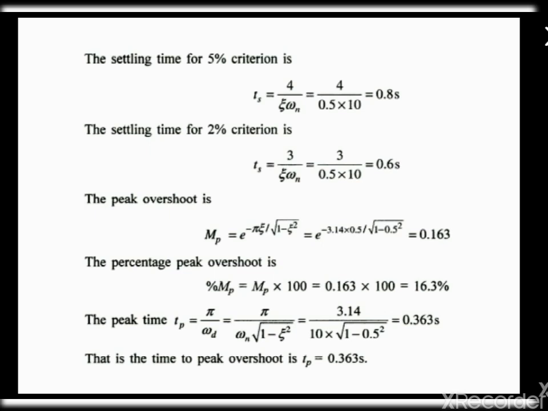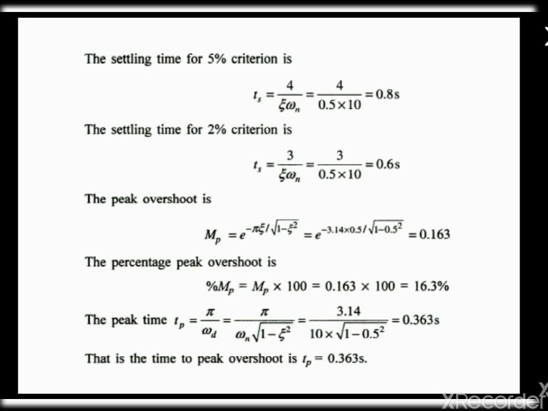For peak overshoot, we know the formula as Mp is equal to e power of minus pi zeta divided by root of 1 minus zeta square. We know the value of zeta as 0.5, so we substitute here and we get the peak overshoot as 0.163. If we want this as a percentage, then we multiply this by 100, so we get 16.3% as the percentage peak overshoot here.